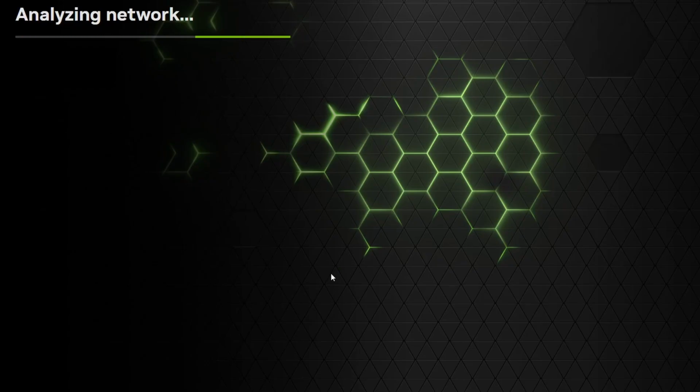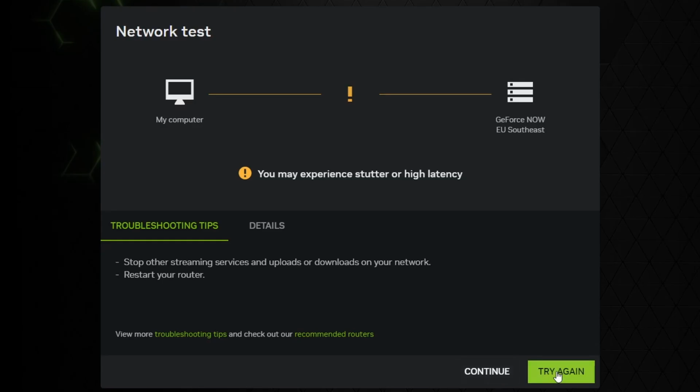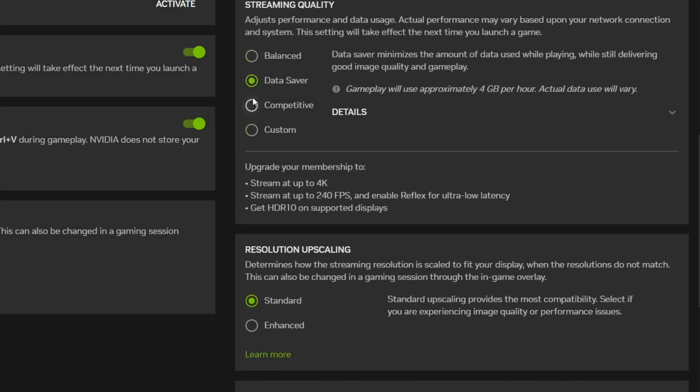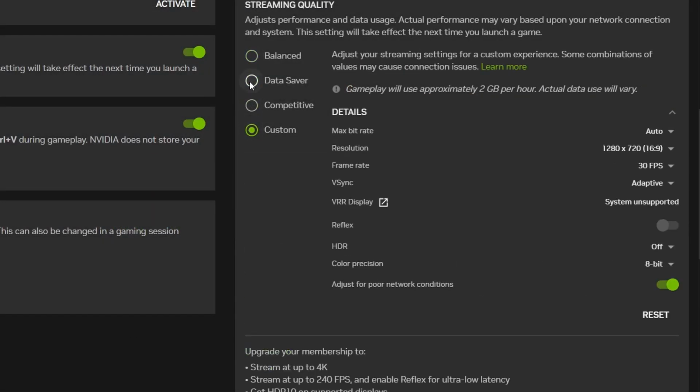GFN will run a quick internet check after which the game will start. If the connection test warns you of weak internet, you can still start the game, but you should know the streaming quality may not be great. In such cases, I recommend tinkering with the connection settings in the app to lower the bandwidth demands and possibly improve the stream smoothness.